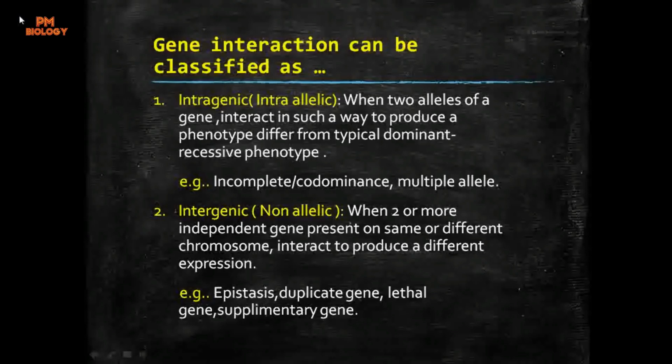The examples of intergenic interaction are epistasis, duplicate gene, lethal gene and supplementary gene. Again, all these types we will discuss one by one in the upcoming videos. So this is just about what gene interaction is and how it is classified in a broad manner.